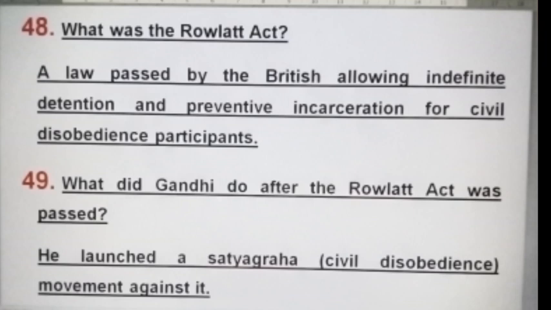What was the Rowlatt Act? The Rowlatt Act was a law passed by the British allowing indefinite detention and preventive incarceration for civil disobedience participants. What did Gandhi do after the Rowlatt Act was passed? Gandhi launched a satyagraha, that is civil disobedience movement, against it.